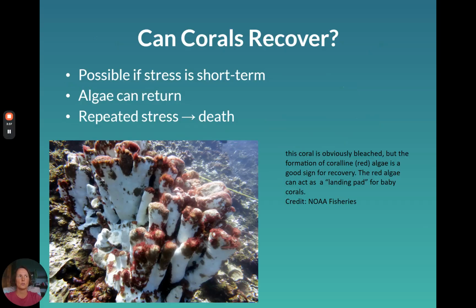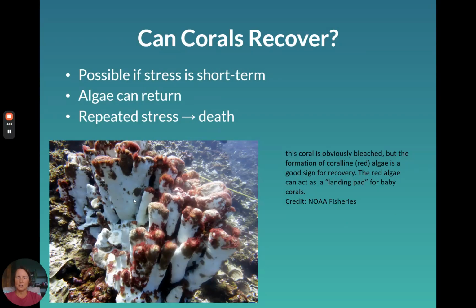So now, can corals recover from bleaching? The answer is yes, it's possible, especially if the stress is short-term. If it's only a short-term rise in temperature, a short-term pollution, then the algae will return and the corals can recover. But if the temperatures don't return to normal, then recovery is much less likely.